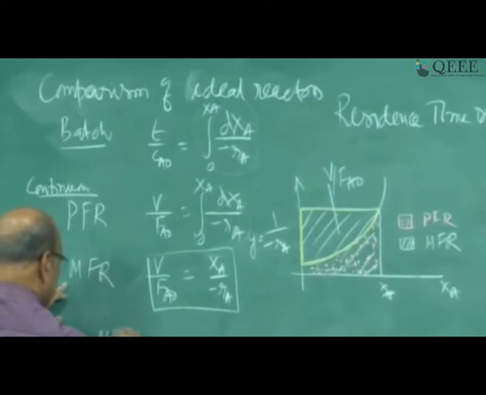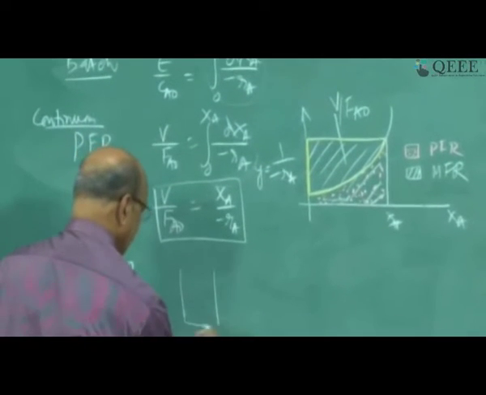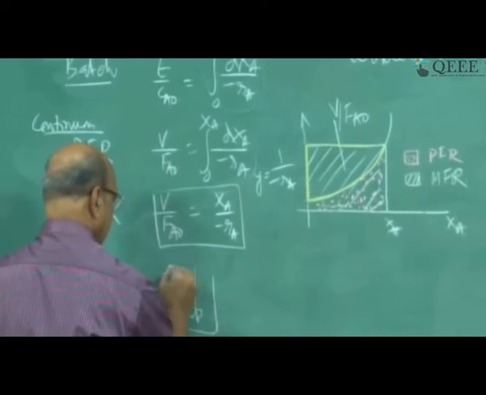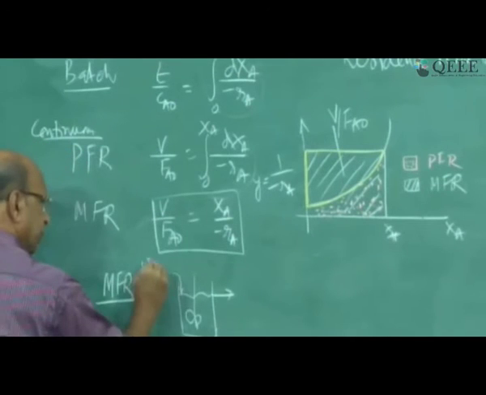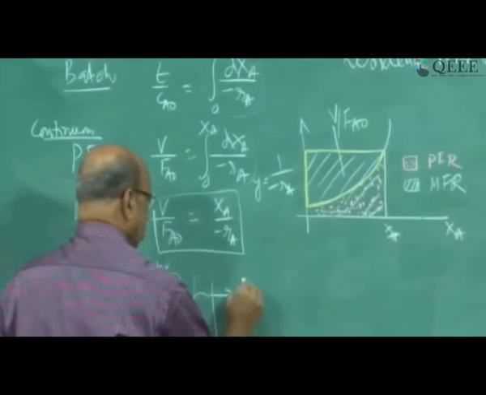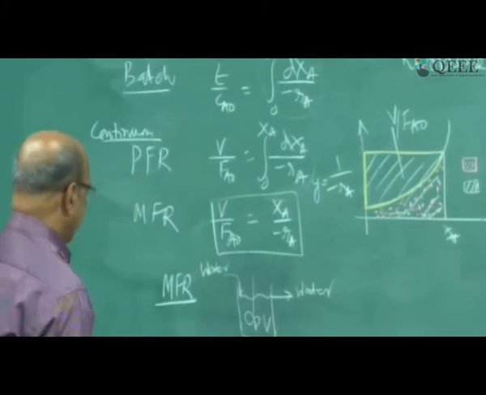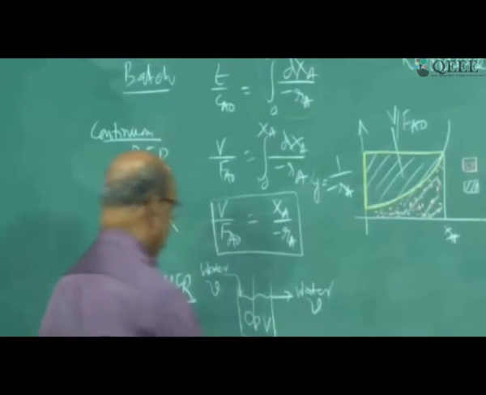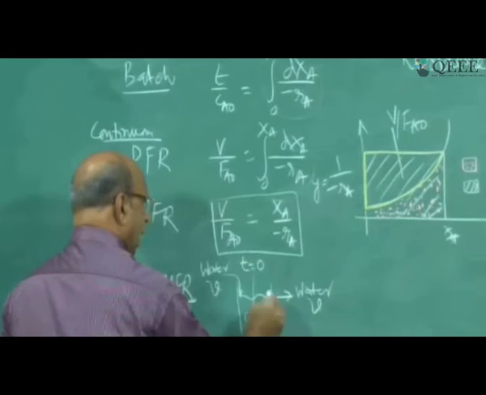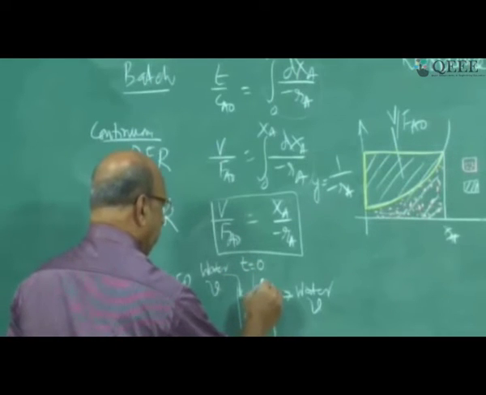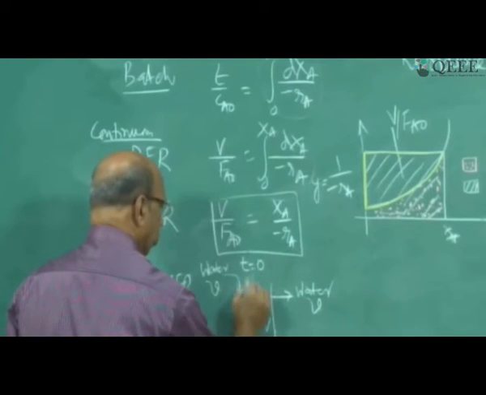Let us do this experiment again. Let me take an MFR. MFR means a beaker of water, and then I have stirring. Water I am continuously pouring, and water is coming out. So I have volume V, and I also have volumetric flow rate, no problem. So many liters per minute is entering there. Now at time t equal to 0, I am putting a drop of ink, a tracer we call. One drop is put at time t equal to 0.